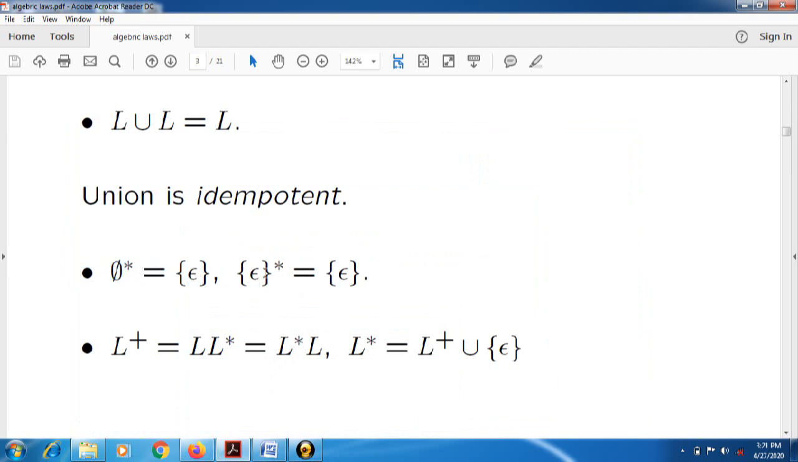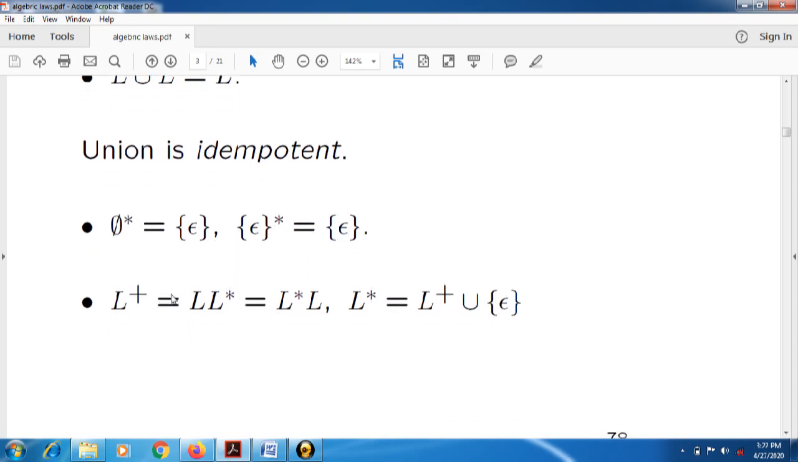Another one, that star of the empty value again generates a single empty value. This is the same as this one. Then another few laws. Positive closure of L, means positive closure of any expression, is nothing but the concatenation of that language with the Kleene closure of that language only. Now see how it is possible.